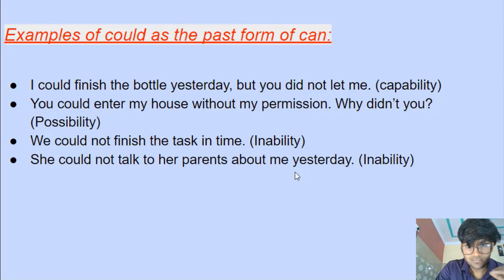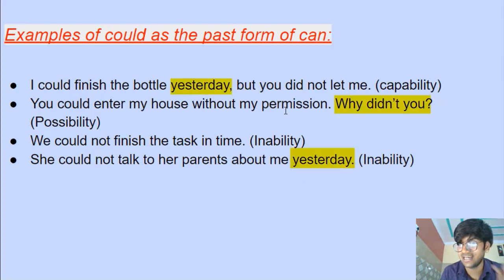So guys, if you look at these examples, most of these examples have words or phrases or clauses that are referring to the past. Yesterday is referring to the past time, right? So when we use could to talk about somebody's capability or ability, or to talk about a possibility of a situation, we basically use past time markers to make it very clear that we are referring to the past.